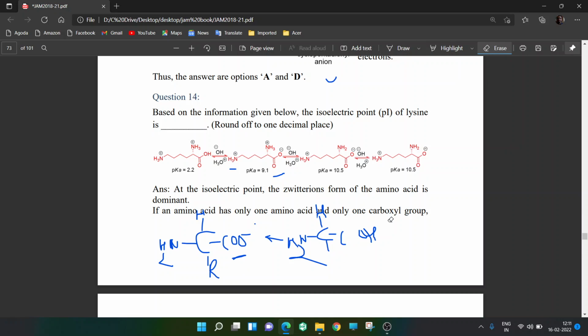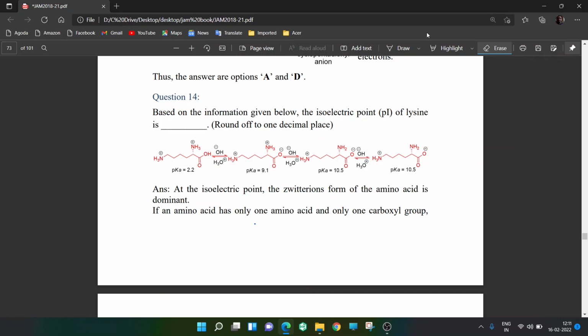So what is pI? What is the isoelectric point? The isoelectric point is that pH where you find the zwitterion. Now if normal amino acids are there, generally your isoelectric point will be around 7 pH because it is neutral, where both of them will be present.